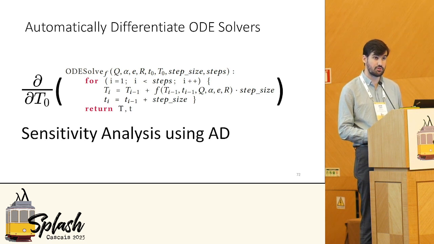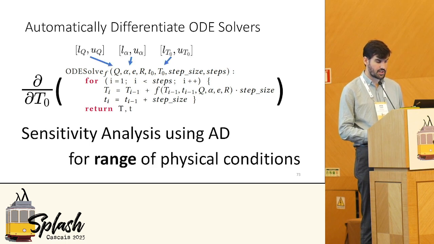And this will allow us to do a sensitivity analysis. Hence, we can understand how sensitive the numerical solution of this ODE solver is to the different inputs or parameters. Noting that in our case, because we're doing abstract interpretation of automatic differentiation, we can do this automatic differentiation through the solver abstractly for ranges of values. Hence, we can analyze a range of physically meaningful values for these conditions.